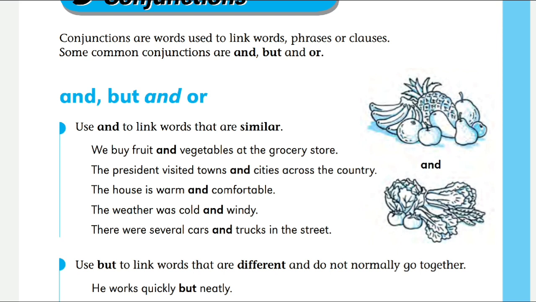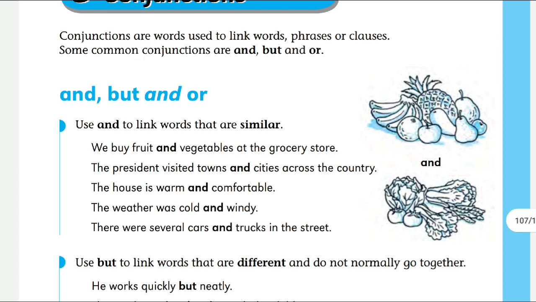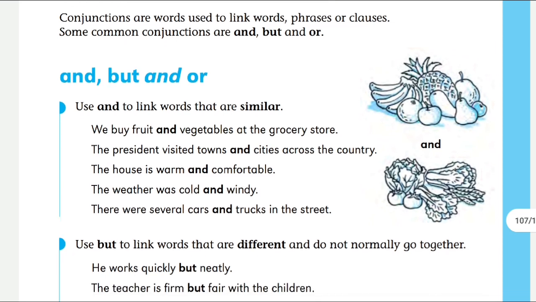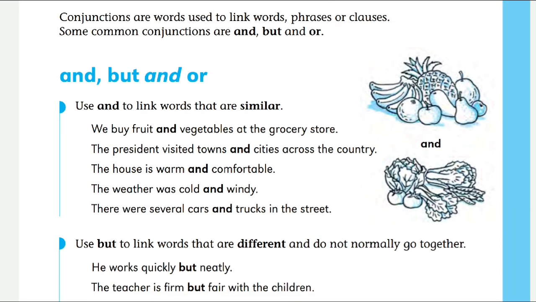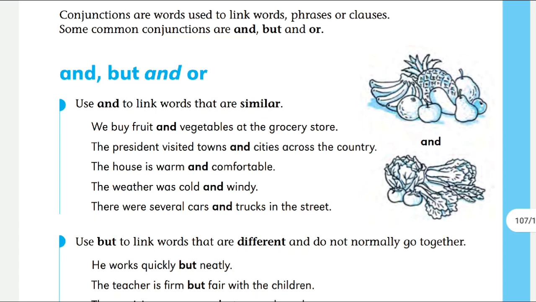Whenever there are two things, we can add and in order to connect the concepts. Here you can see a few examples. In the pictures there are some fruits and some vegetables. We buy fruit and vegetables at the grocery store. In order to connect fruit and vegetables, and is used.